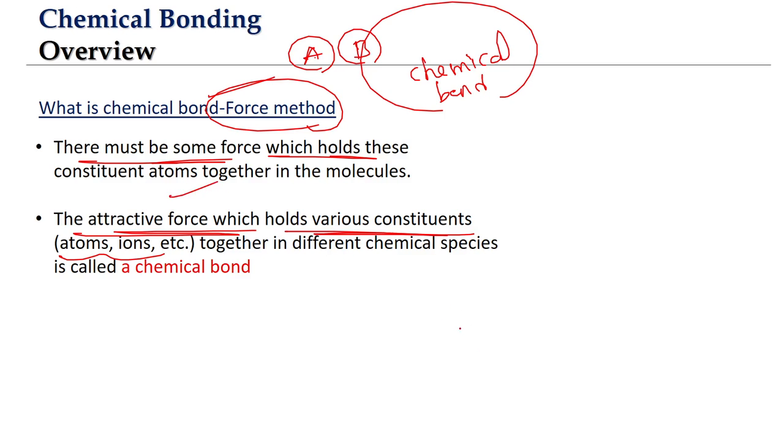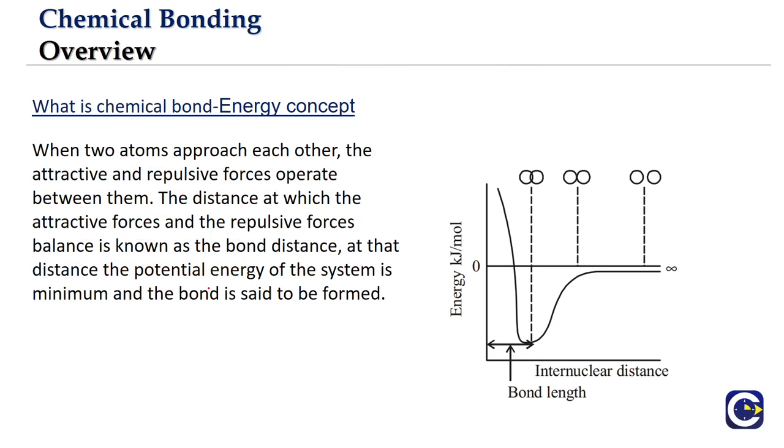If the attractive force is not there, what happens? You have atom A, there must be some attractive force with atom B, otherwise they will move away. This attractive force that is responsible for holding these particles together is what we call a chemical bond. So this is the definition of a chemical bond based upon the force method. Then we have one more definition, which is what we call the energy method or the energy concept.